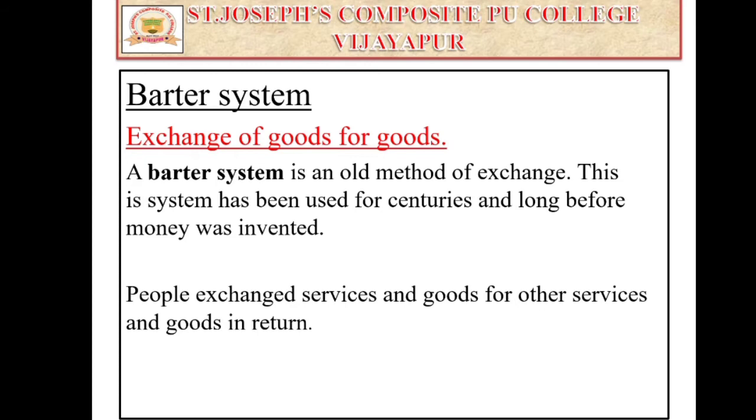That means, for example, if you are having vegetables, then you can exchange the vegetables with some other people, and you can get some other products from those people. So this is the barter system. So for 1 marks question, how to write what is barter system? So it is exchange of goods for goods, only this much.